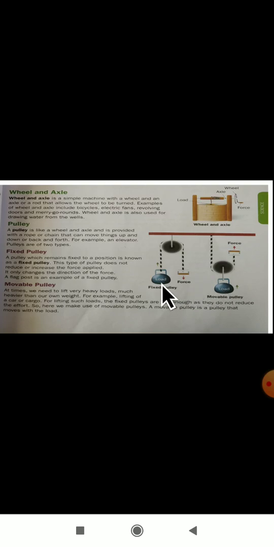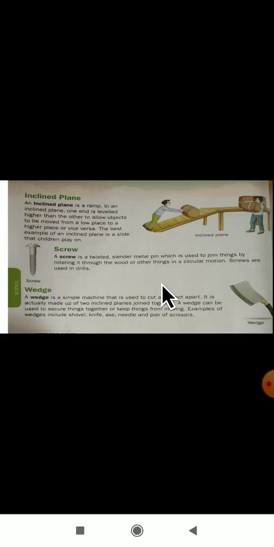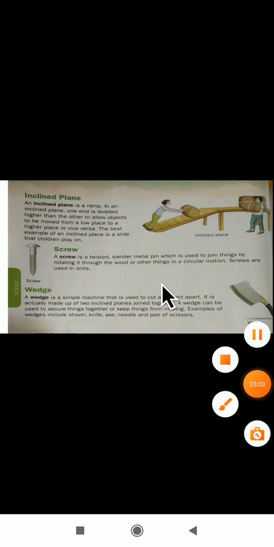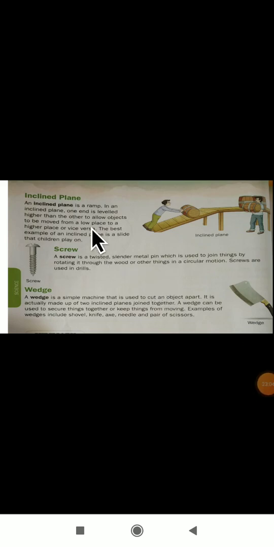The last concept of your lesson is inclined plane, screw and wedge. An inclined plane is a ramp. In an inclined plane, one end is leveled higher than the other to allow the object to be moved from a low place to a higher place or vice versa. The best example of an inclined plane is a slide that children play on.